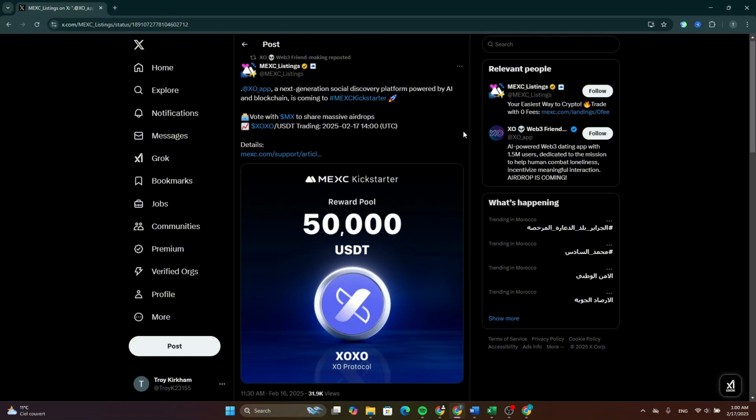In case you don't have an account on MEXC, go down to the description. You will be able to find the referral link. Go and create an account on MEXC and fund it with some USDT. Until 14 UTC, you will be able to trade this token. So how to buy it?